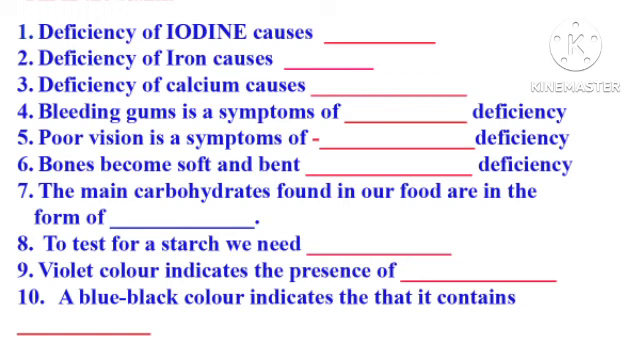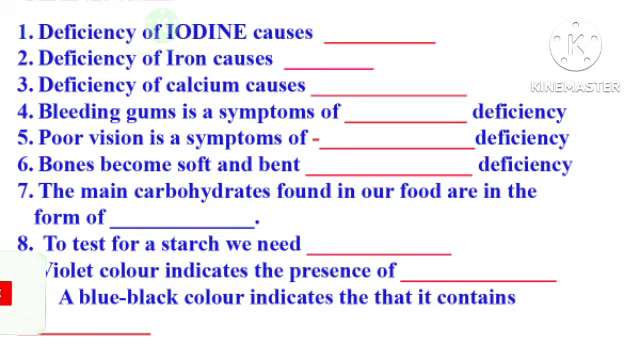Question number 4. Bleeding gums is a symptom of dash deficiency. The answer is scurvy. Poor vision is a symptom of dash deficiency. The answer is loss of vision. Bones become soft and bent. Dash deficiency. The answer is rickets.